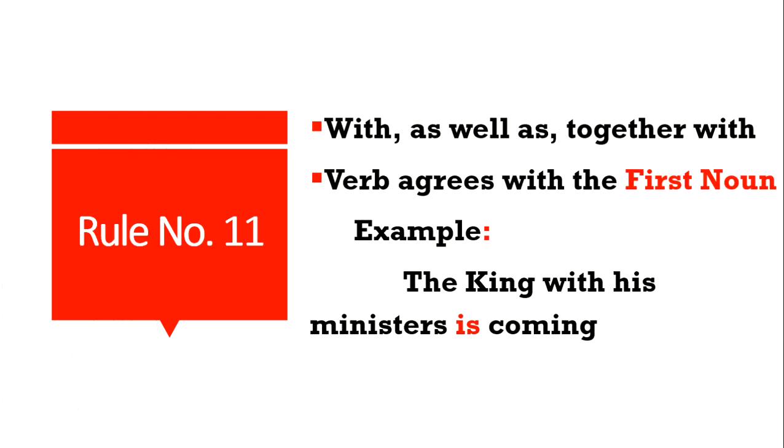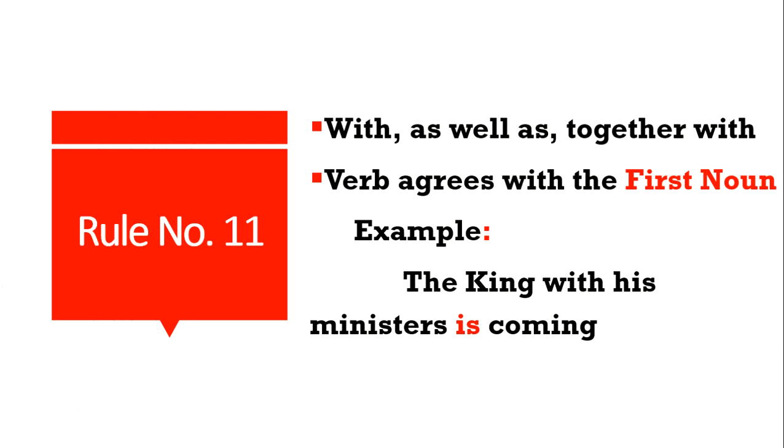Rule number 11. If we use some words like with, as well as, together with, if the presence of any of these words is there in the sentence, what you have to do? You have to focus only on the first noun, that is the first subject. Kindly note this down.